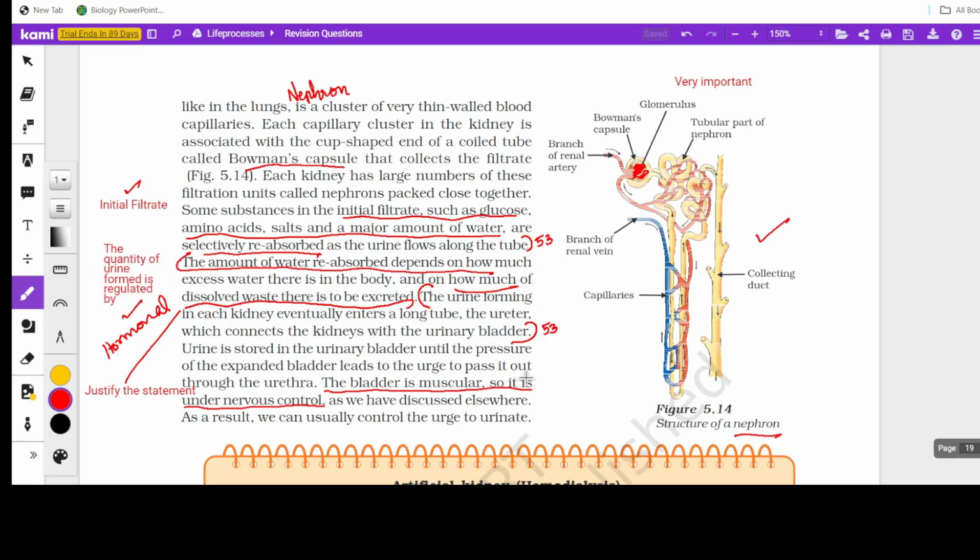Okay. Then this last part: the bladder is muscular, so it is under nervous control. Why? Because once the bladder is full, it sends messages to the nervous system saying that the bladder is full, it has to be emptied out. Okay, so that is when we get the urge to urinate.